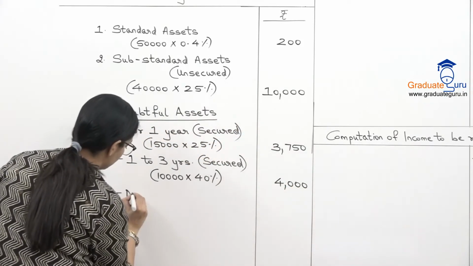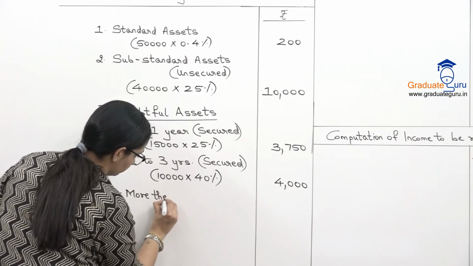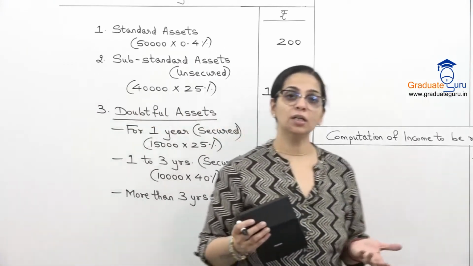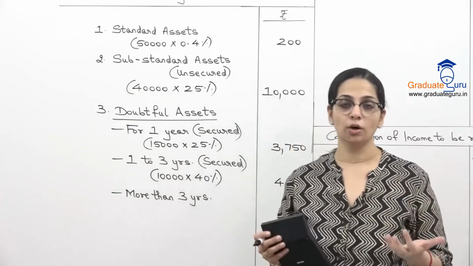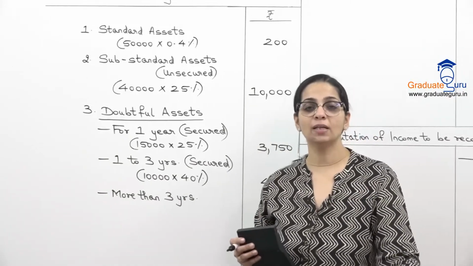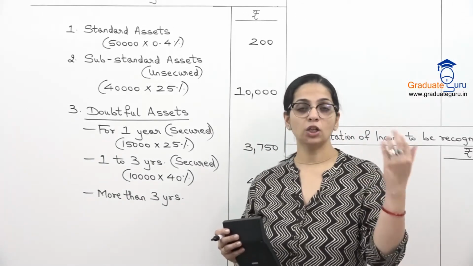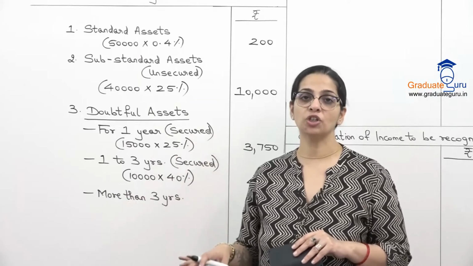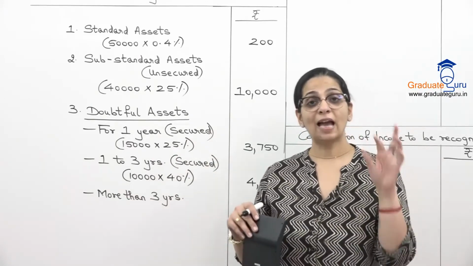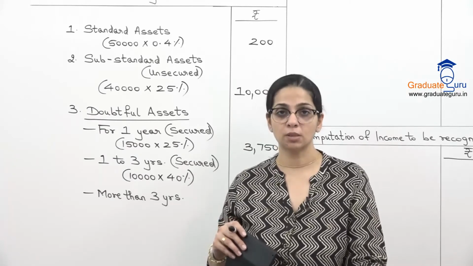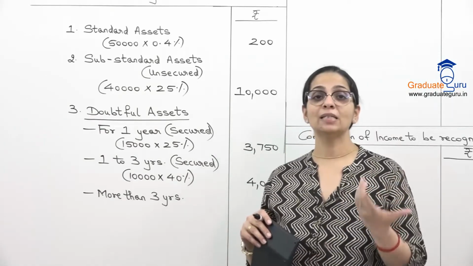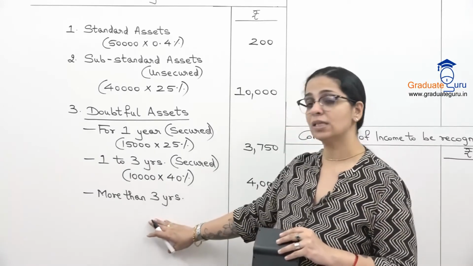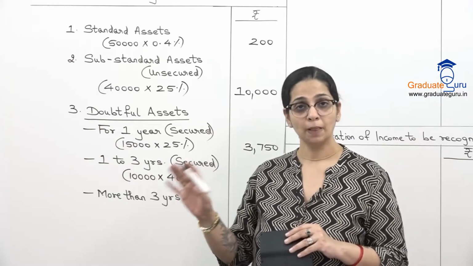And then the last category is more than 3 years. Now for more than 3 years, whether it is secured or it is unsecured, the total provision that I have to make is anyway 100%. Okay. So unsecured portion पे वैसे भी 100% है, and whenever it becomes more than 3 years, तो secured portion पे भी 100% हो जाता है. The calculation which we did in question number 6, that is required only if there is DICGC or ECGC cover. अगर वो cover नहीं है, then directly on these assets I can take 100% as my provision.